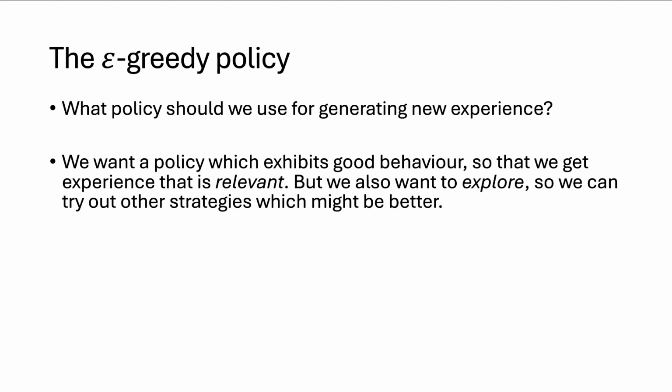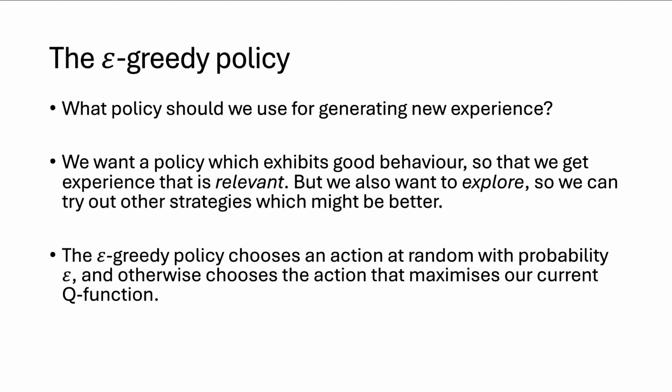The way we're going to do this is a very naive approach. So this is not necessarily at all the best possible approach for doing exploration. I'm going to do a very naive approach where we just randomly explore some percentage of the time. So the epsilon greedy policy chooses an action at random with probability epsilon, and otherwise chooses the action that maximizes the current Q function.